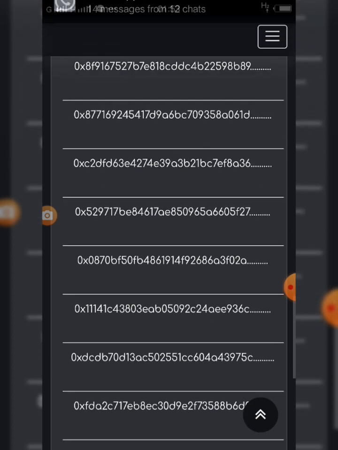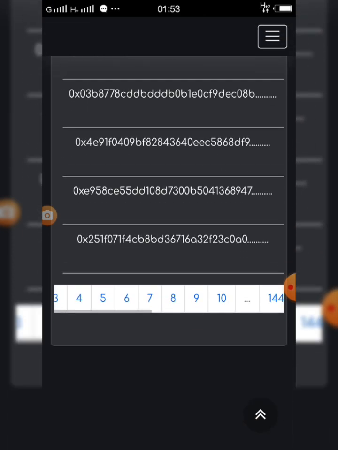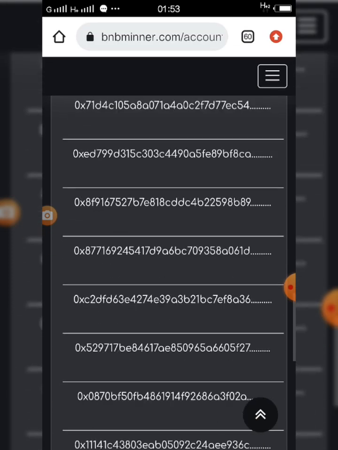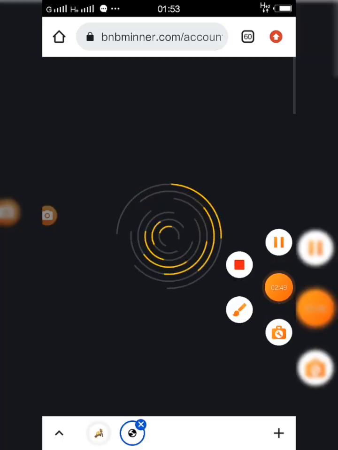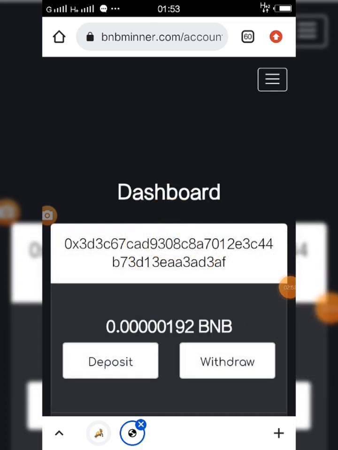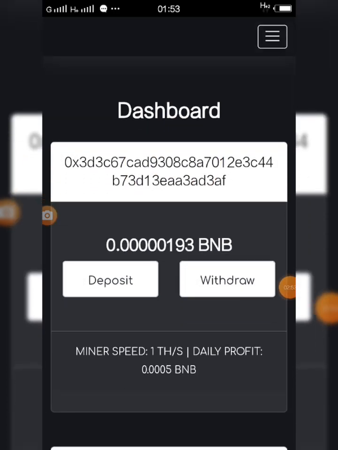Look at the different people's addresses that have been associated with this site. So it's not like you are the first. So we'll click on this claim 1 TH. We'll click on it now, and it's loading to the page that will direct us. As you can see now, we've claimed 1 TH, and our BNB has started mining automatically.